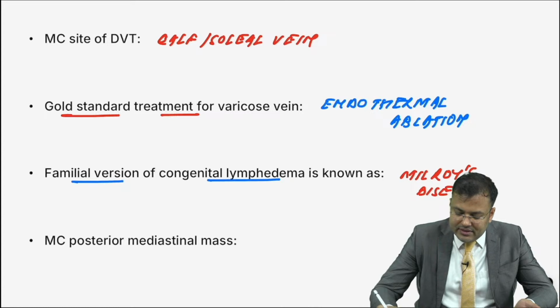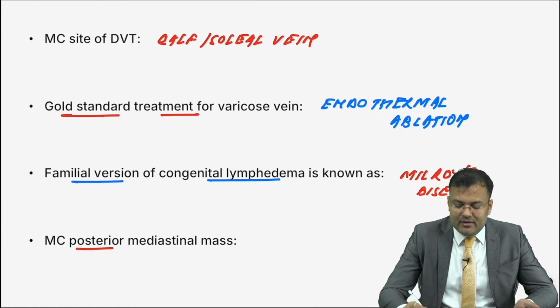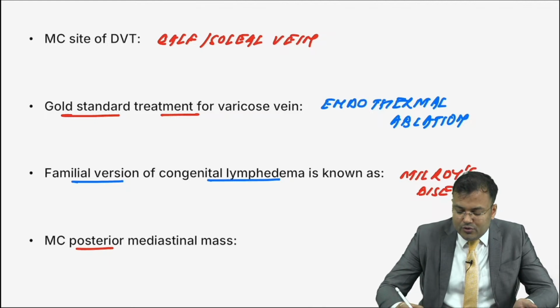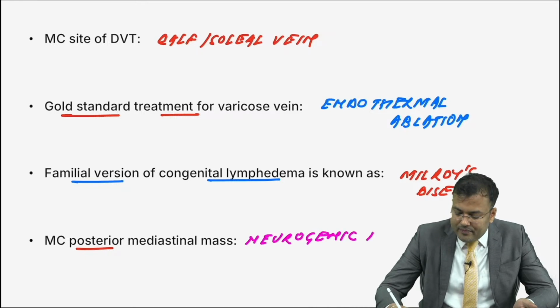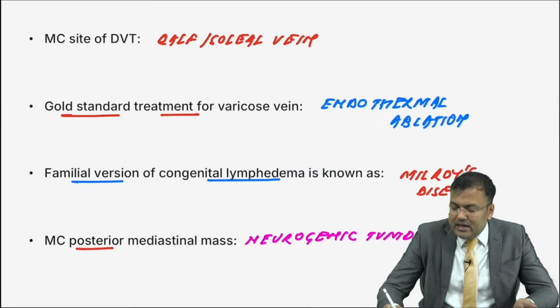Next, what is the most common posterior mediastinal mass? Thymoma is anterior, I am asking posterior. Om Prakash Sharma, you are the first person to reply correctly. It is neurogenic tumor. In the anterior mediastinum it is thymoma; in the posterior mediastinum, neurogenic tumor.